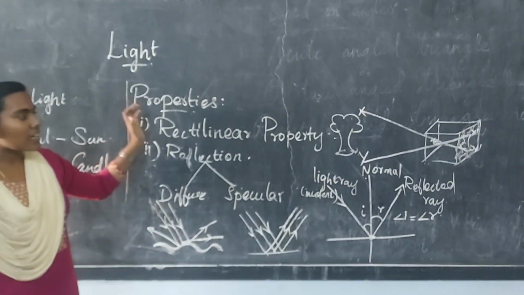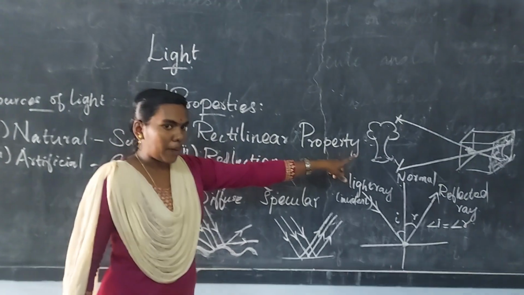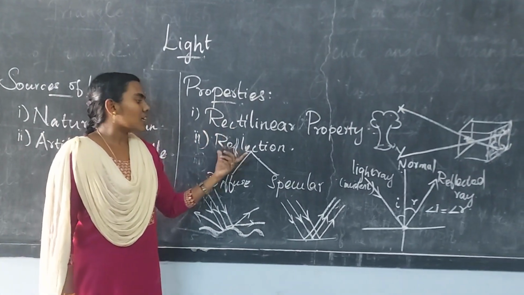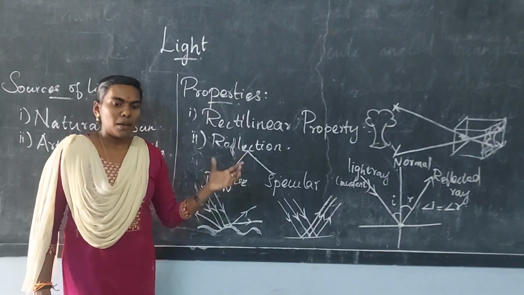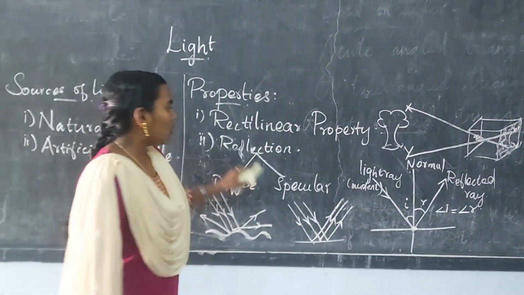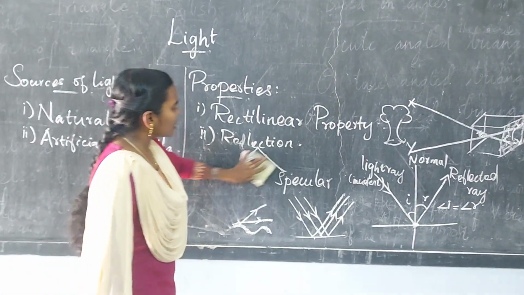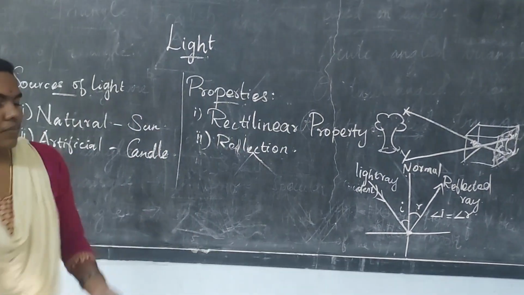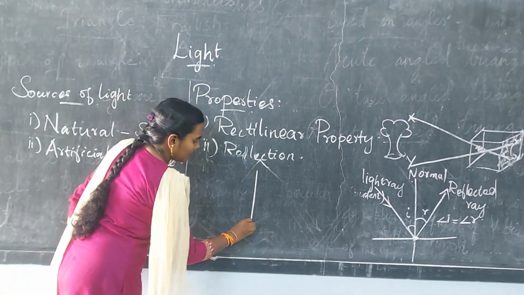Then, as the rectilinear property is used in the pinhole camera, in the same way the periscope uses reflection as a property. The periscope is another instrument that uses reflection. The apparatus is like this.